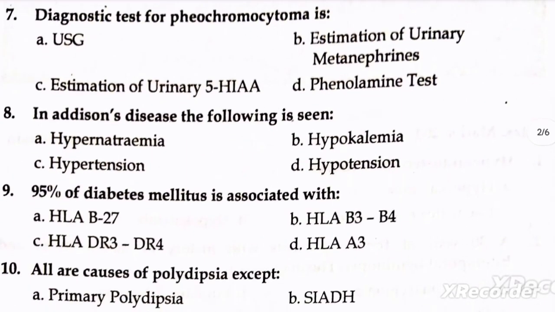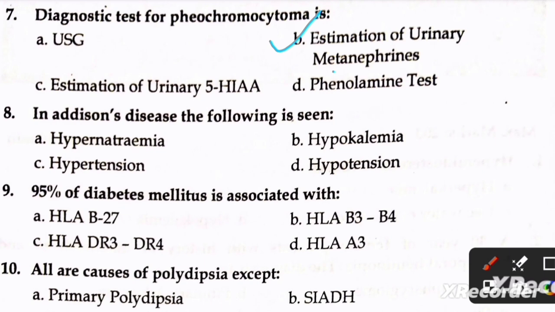Next question is, diagnostic test for pheochromocytoma is A, USG, B, estimation of urine metanephrines, C, estimation of urine 5-HIAA, and D, phenylalanine test. The right option is estimation of urine metanephrines.